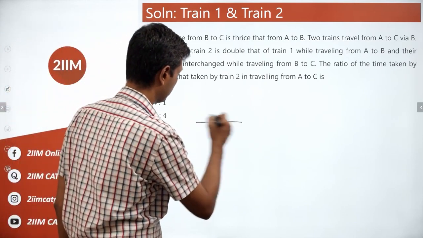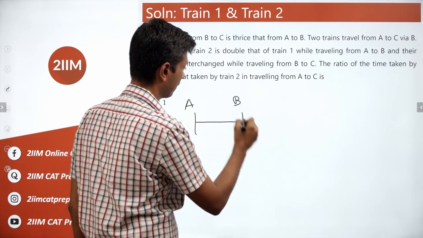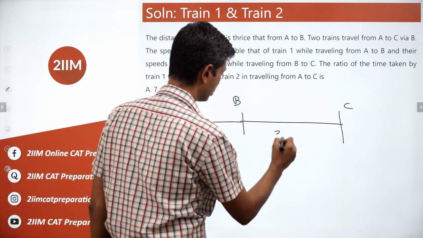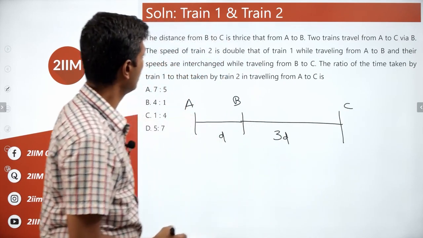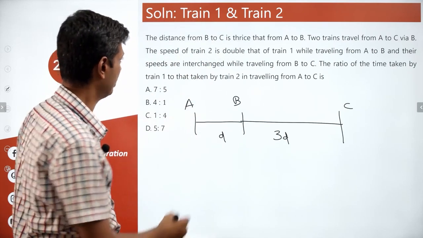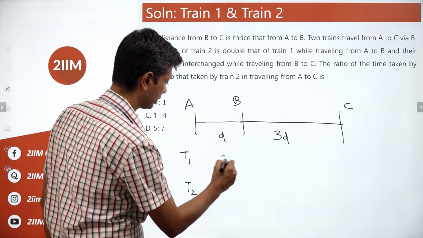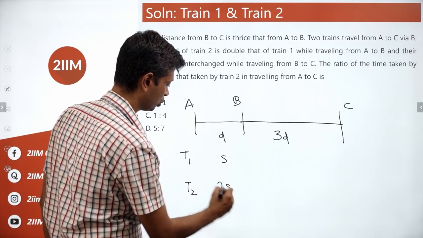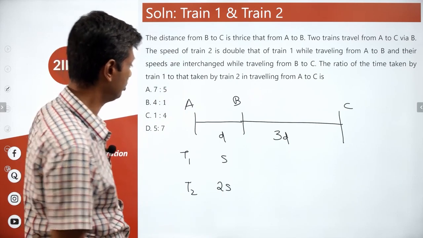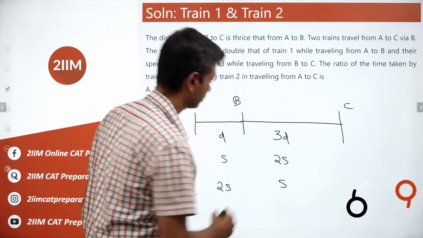B to C is thrice that from A to B. So A, B, C. Distance from A to B is D, this distance is 3D. The speed of train 2 is double that of train 1 while traveling from A to B. So this is T1, T2. Speed is S, speed is 2S. And their speeds are interchanged while traveling from B to C. So this becomes 2S, this becomes S.